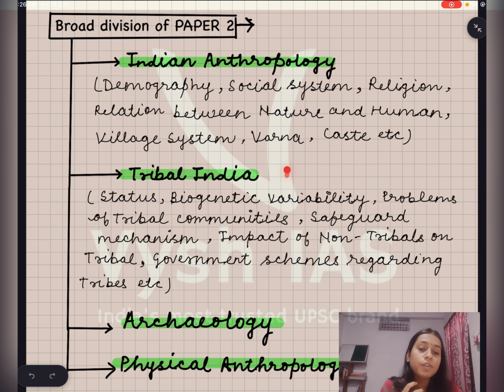Then you have to study tribal India. Here you will study tribal status, biogenetic variability, problems faced by tribals, safeguard mechanisms provided by the Government of India or other NGOs, and the impact of non-tribals on tribals, like the impact of Hinduism, Buddhism, and Jainism on tribes. Then you have to study government schemes regarding tribes.